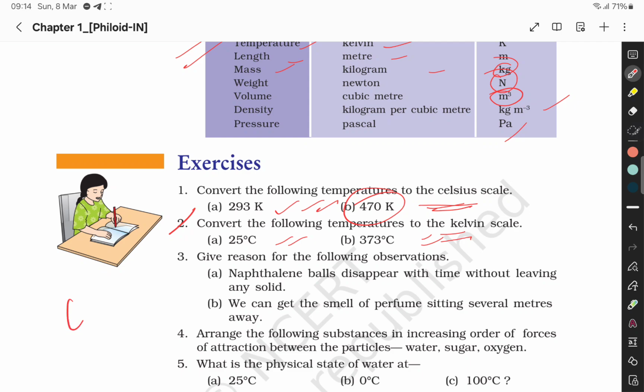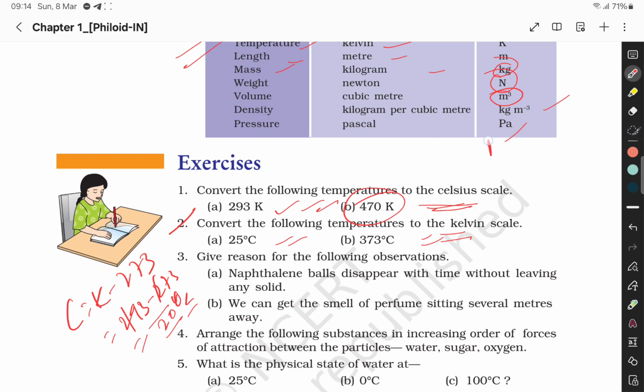So we know that C is equal to K minus 273. So here K will be 293 minus 273, that is 20. So 20 degree Celsius.